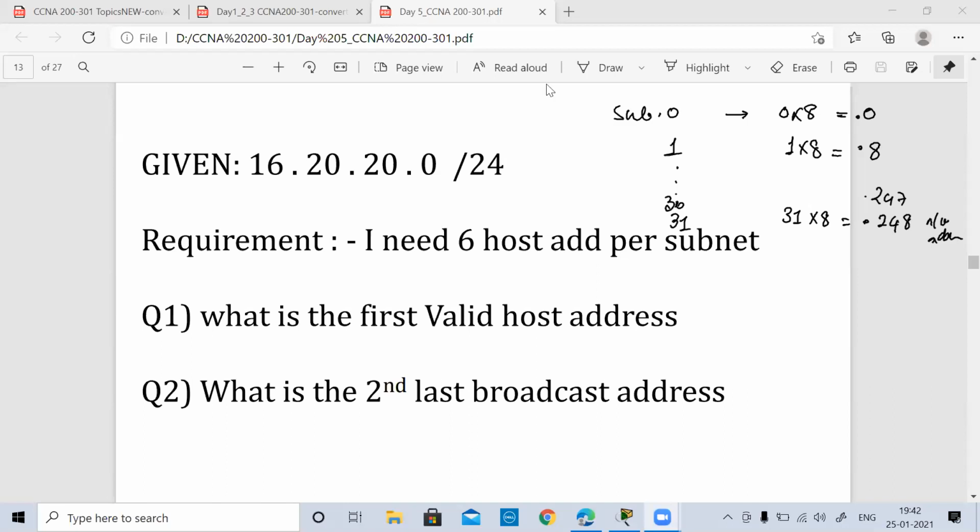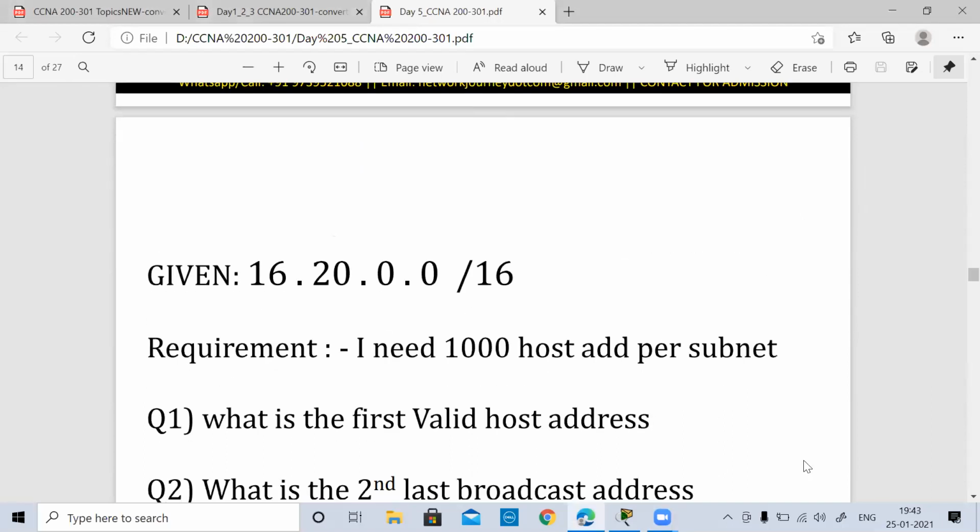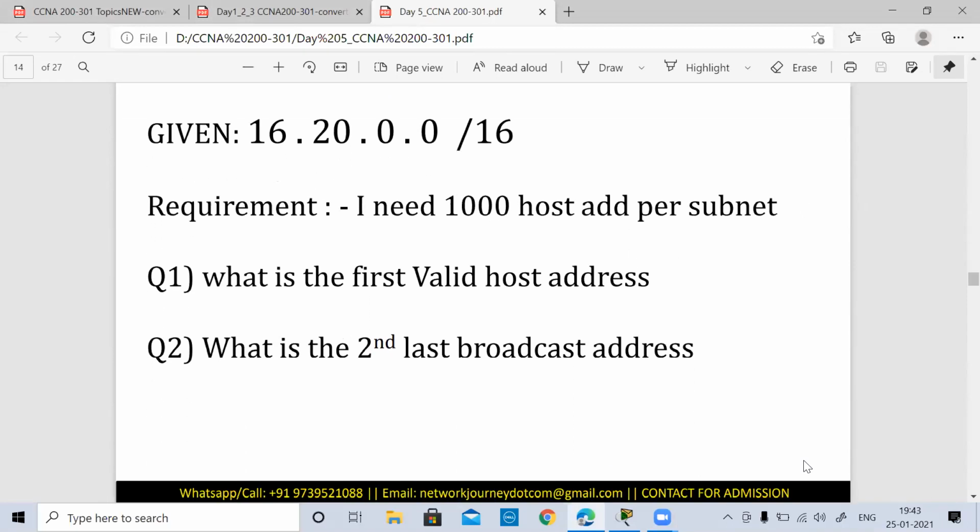Fine. So one more question we'll take, and let's see whether you are able to do it now. One more example I have in my slide. Let's see whether you can work it out. Let me see who can do it.